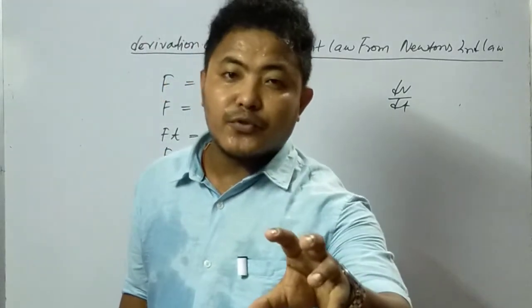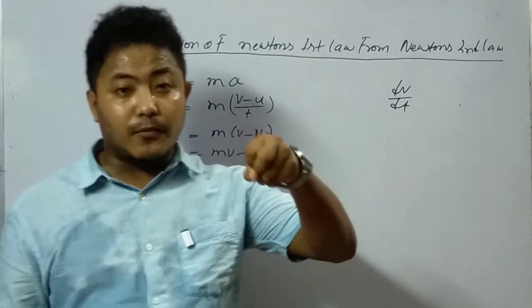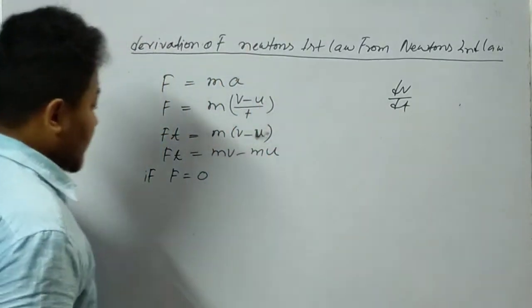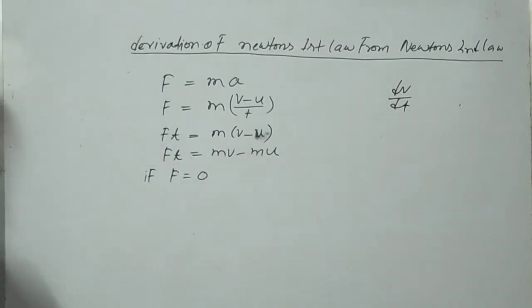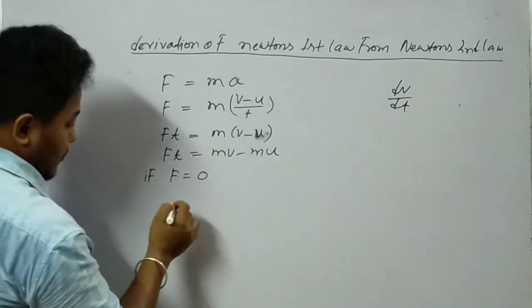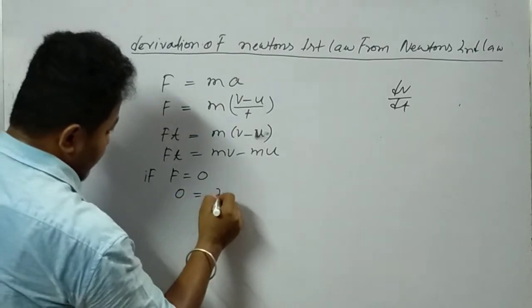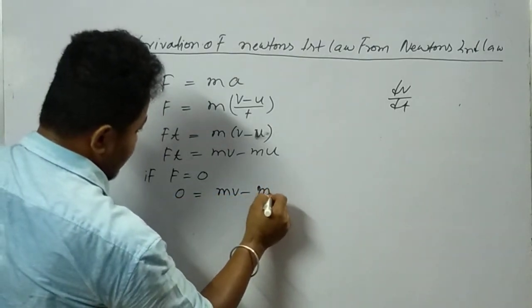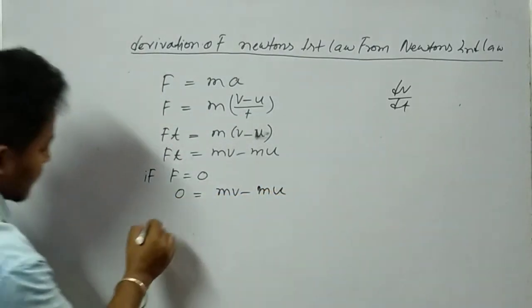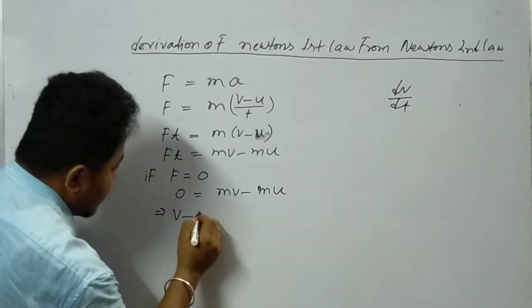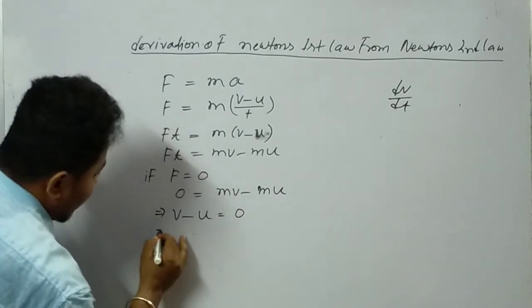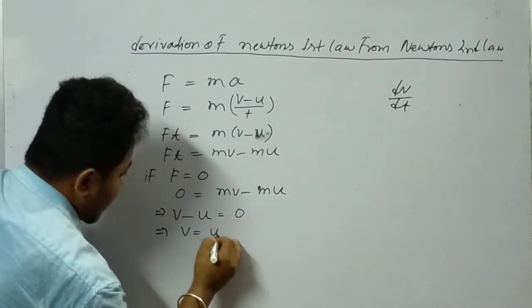The concept there is that the external force was 0. So if we consider the external force to be 0, this value will become 0. So 0 is equal to mv minus mu. From this equation, v minus u is equal to 0, or v is equal to u.